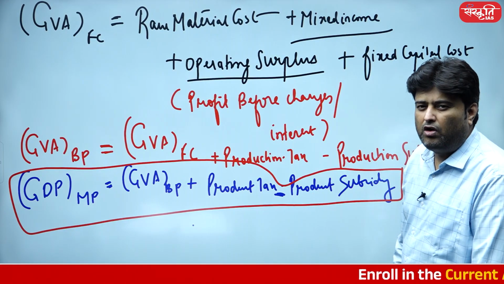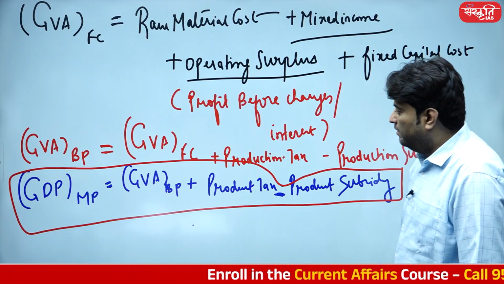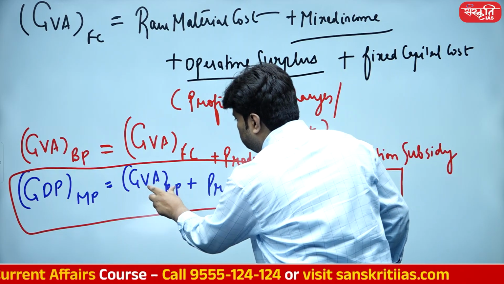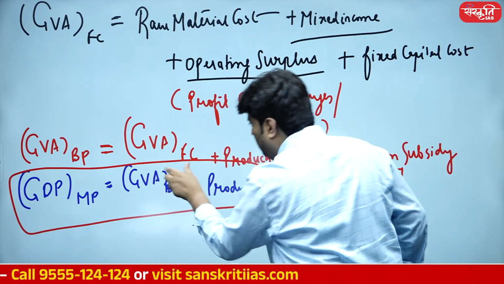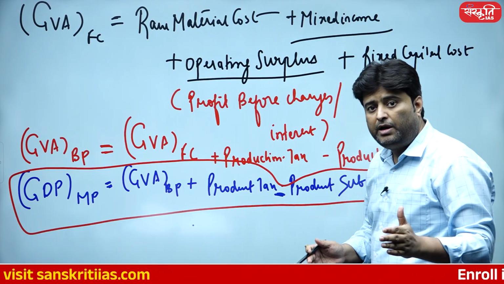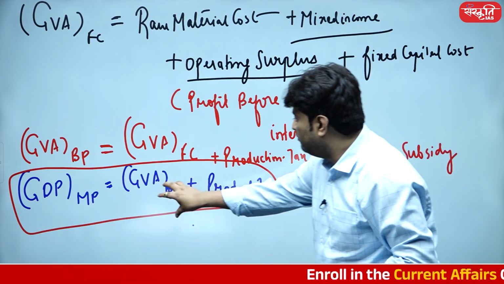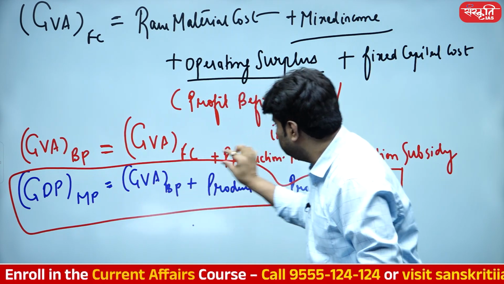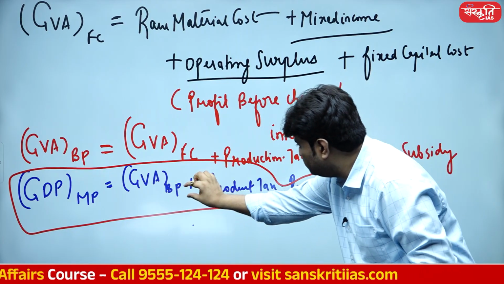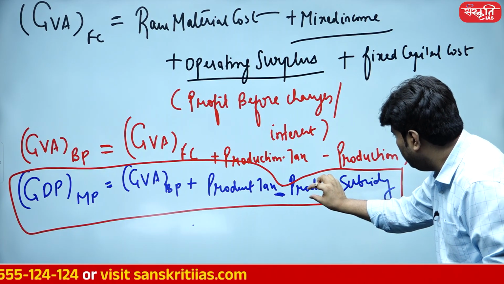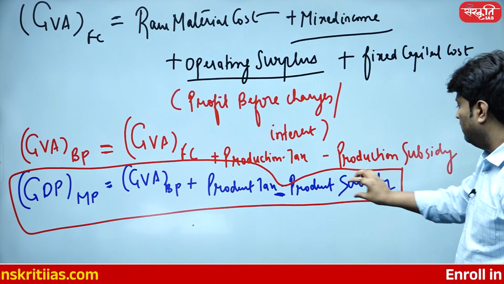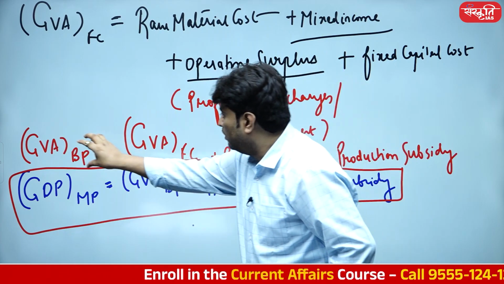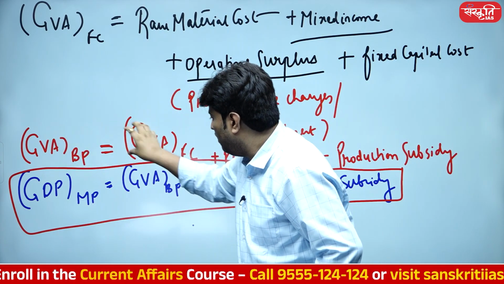But this is the formula you have not been very comfortable with. ये बेसिक प्राइस पर नहीं, हमने तो फैक्टर प्राइस से ही पढ़ना है इसको. तो कुछ नहीं करना है, इस फॉर्मूले को जीवीए बेसिक प्राइस को ये उठा के यहाँ डाल देते हैं. So what is it going to be ultimately, instead of GVA basic price should I write GDP at market price equals to GVA at factor cost plus production tax plus product tax minus product subsidy minus production subsidy. So you just need to do one thing. You should just cover this formula over here itself.